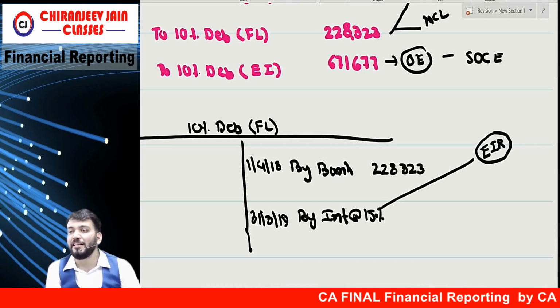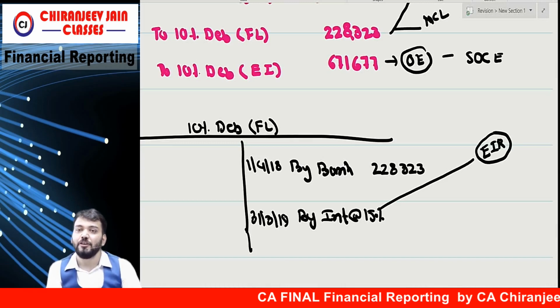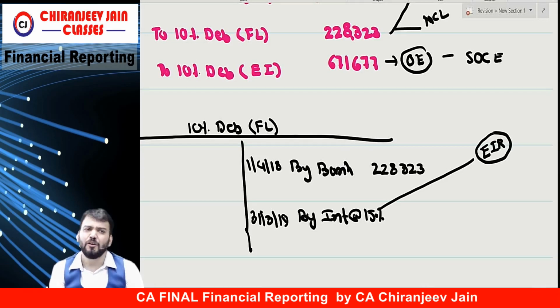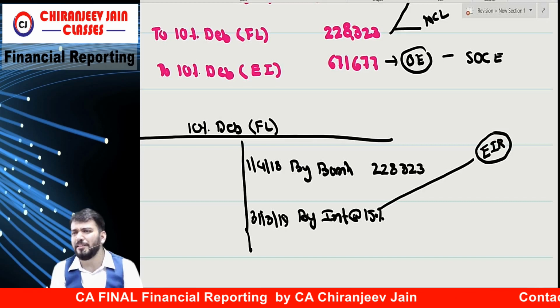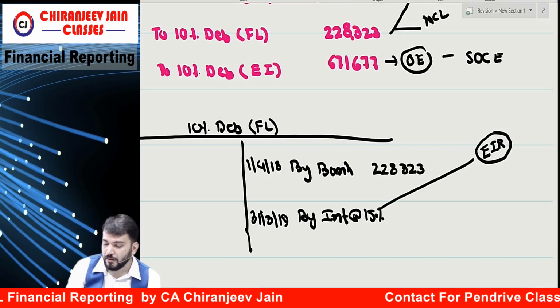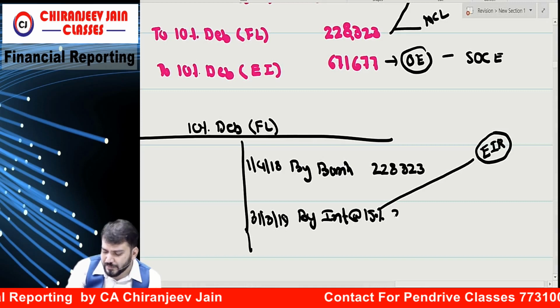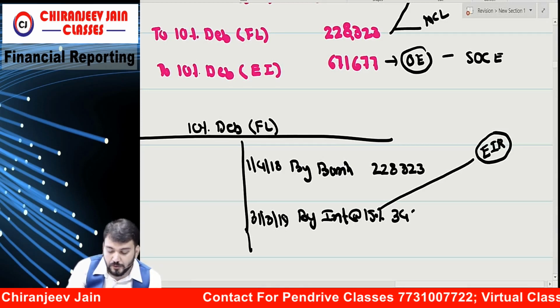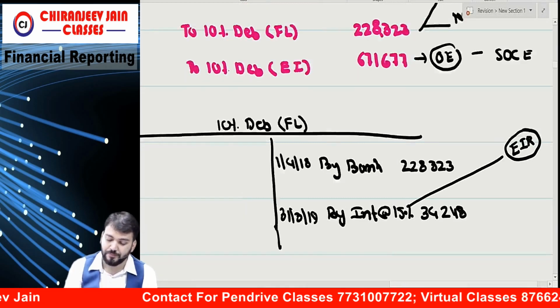We do not calculate interest at the aggregate rate of interest. We calculate interest at EIR, 15%. So of course here the market rate of interest becomes EIR. How much? 34,248. ठीक है.